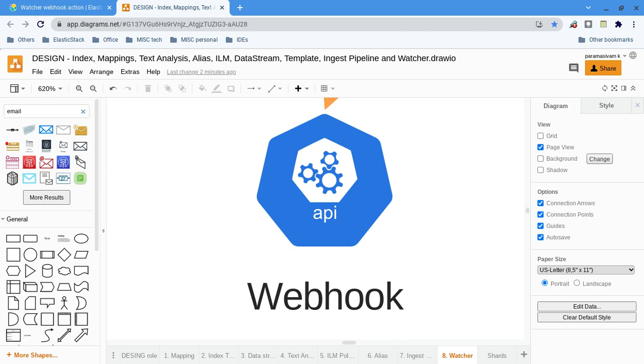As long as it's a RESTful API, it can be called through the HTTPS or HTTP protocol, but mostly we expect JSON content types. So using the webhook, you can call any API exposed by any product, and you can post some data. For example, if you want to integrate with an ITSM tool, that tool might expose one or more APIs, and using those you can create a ticket.